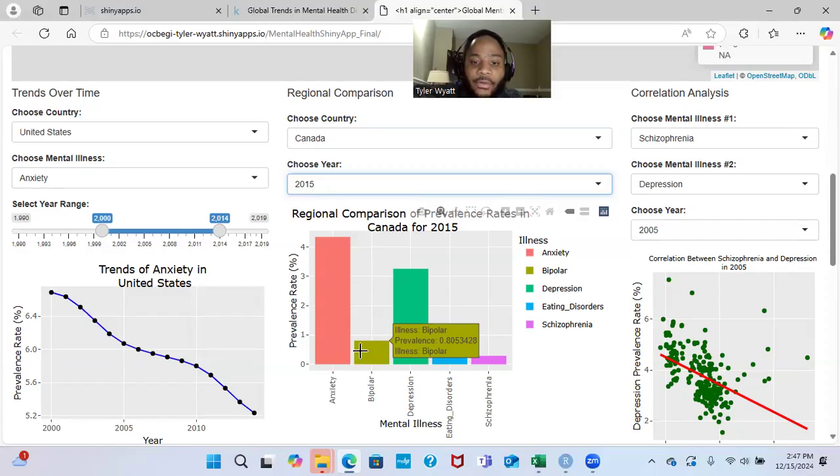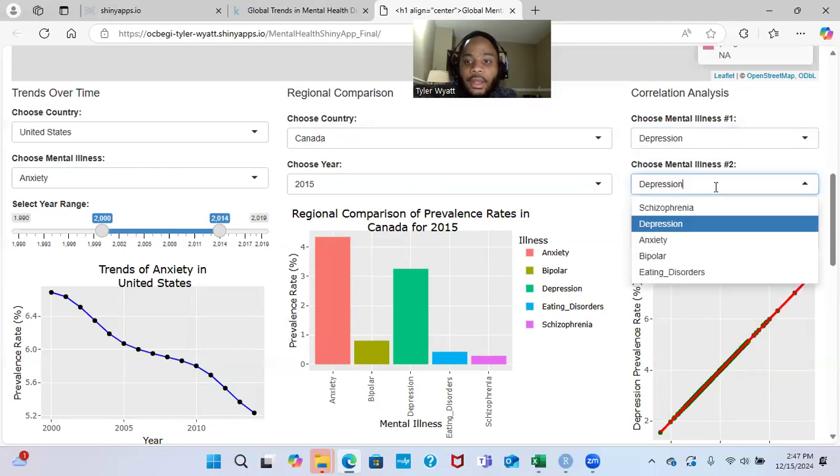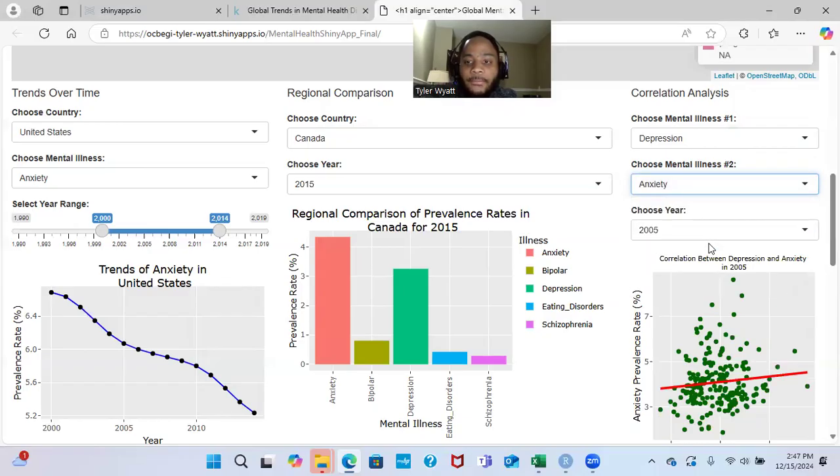And lastly, I'd like to move on to the last section of the app, the correlation analysis, located in the bottom right section. And this section examines the relationships between the prevalence rates for two mental illnesses. So first, you would go to the drop downs to choose the two mental illnesses to compare. So for example, first you would choose mental illness number one. For example, you select depression. Mental illness number two, you go and select another disorder such as anxiety.